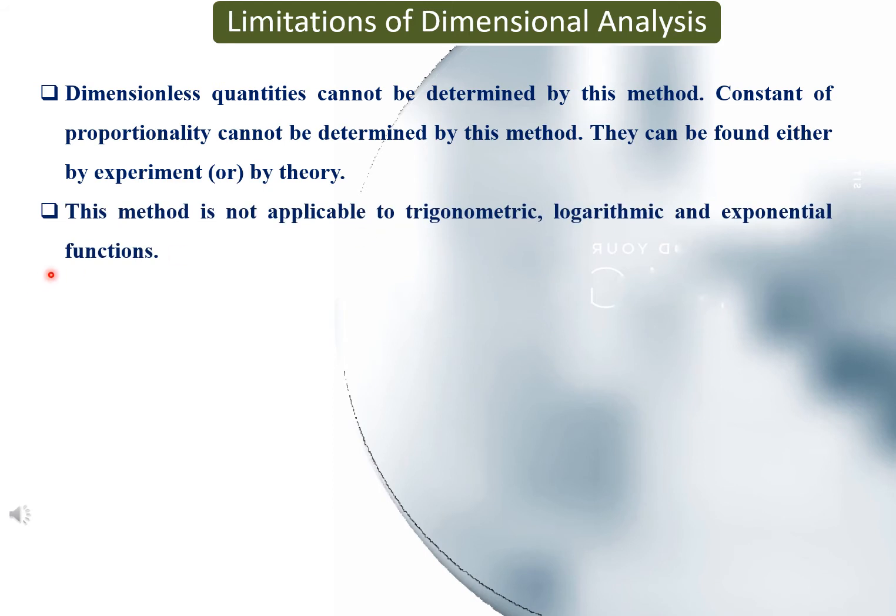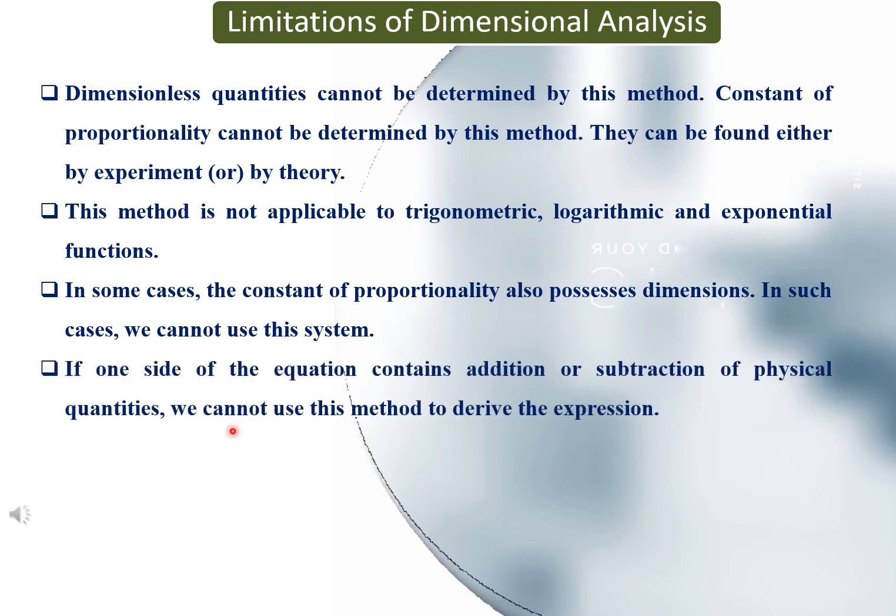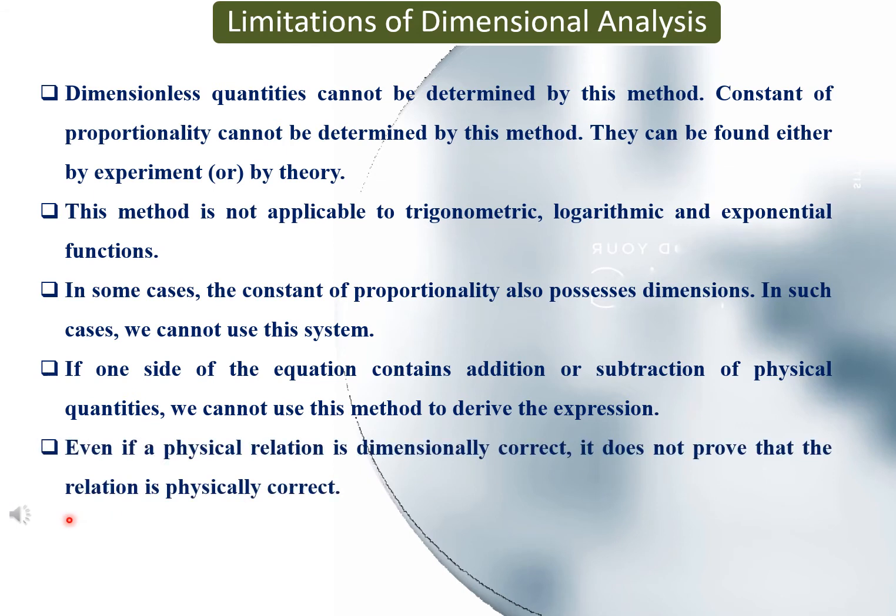This method is not applicable to trigonometric, logarithmic, and exponential functions. In some cases, the constant of proportionality also possesses dimensions. In such cases, we cannot use this system. If one side of the equation contains addition or subtraction of physical quantities, we cannot use this method to derive the expression. Even if a physical relation is dimensionally correct, it does not prove that the relation is physically correct.